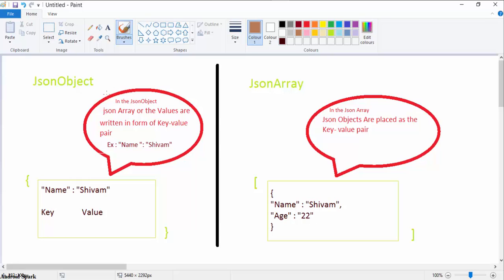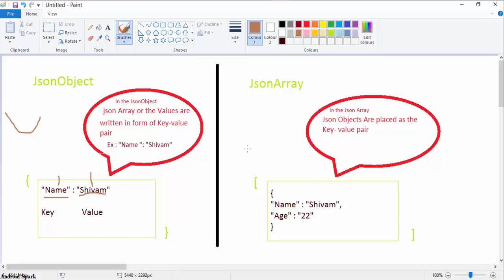In JSON parsing, in the JSONObject, the values are stored in key-value form, and I will tell you what a key-value is. Key-value means just like an integer variable a equal to 10. The value 10 is stored in the variable a, same as the name Shivam is stored in the variable name. So the key is name, and the value for this key is Shivam. This is the key-value form. In the JSONObject, a JSONArray can also be included. In the JSONArray, the values are stored as JSON objects as well as key-value pairs.